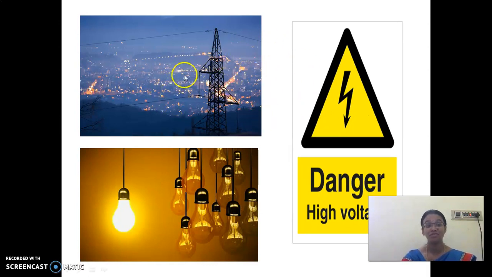So how colorful this place looks with lights. If you are standing in a place which is higher on a mountain or some other place and watching the places below, it will be very nice to see. Everything, everywhere will be with colorful lights. So this is the symbol for electricity. What is this? This is the symbol for electricity.